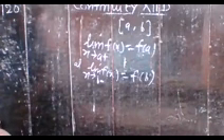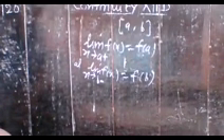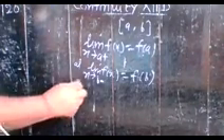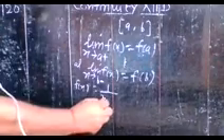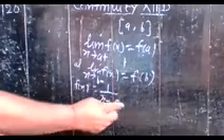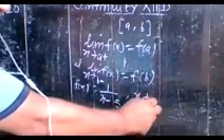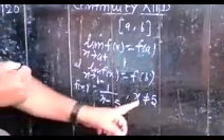And one thing you also learn here: if any function is not defined at a given point, then the function is not continuous at that point. Suppose, for example, f(x) is equal to 1 upon x minus 5. You know that this function is not defined for x equal to 5.